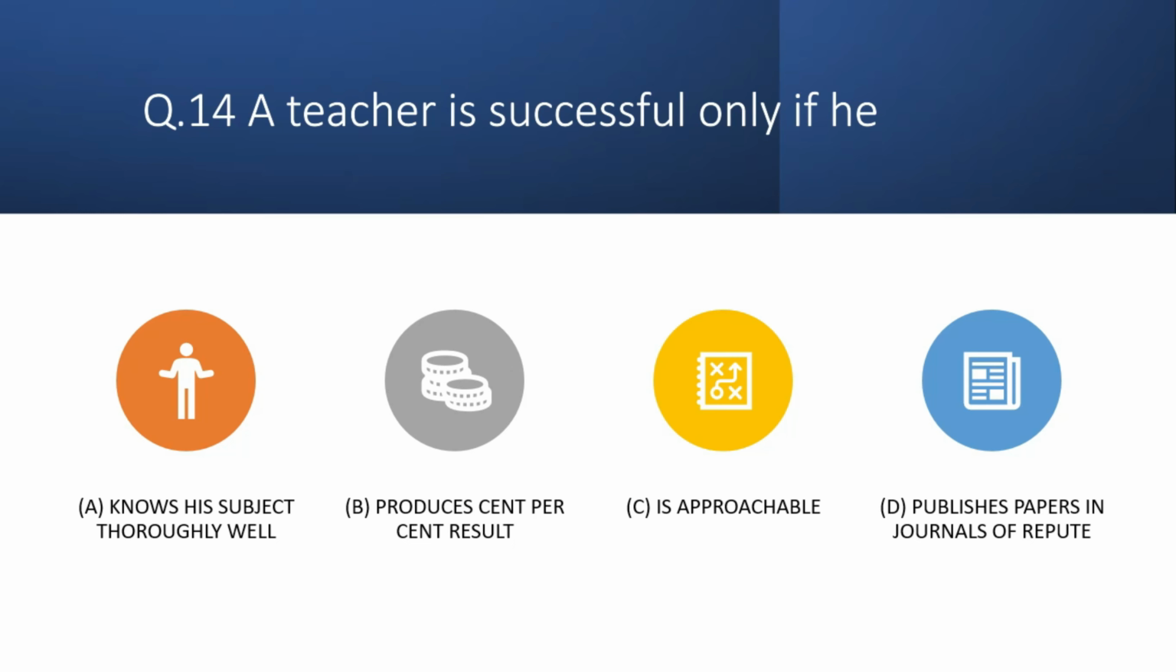Okay, question number 14. A teacher is successful only if he, option A, knows his subject thoroughly well. Option B, produce cent result. Option C is approachable. Option D, publishes paper in journal of repute. So if a teacher knows his subject truly well, he is a successful teacher. A teacher is successful only if he knows his subject truly well.